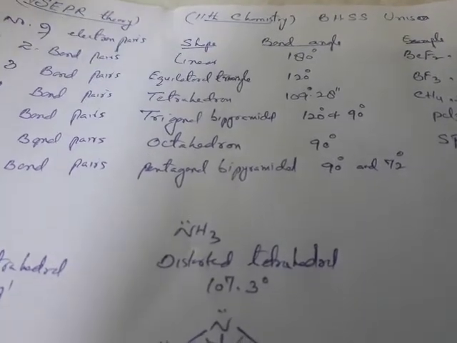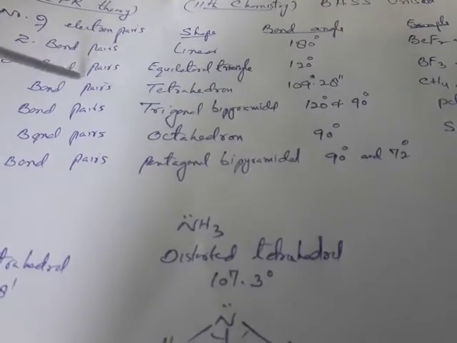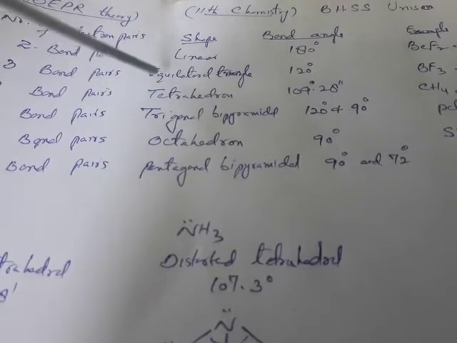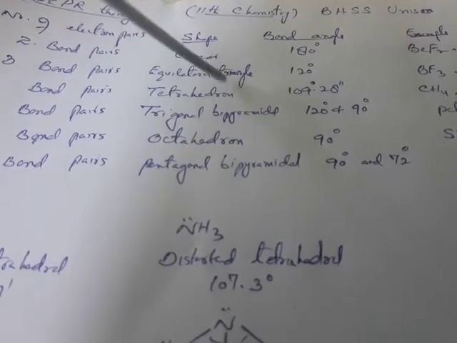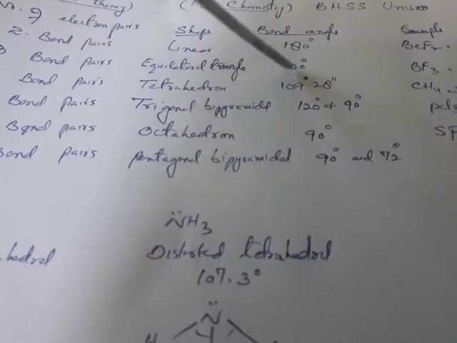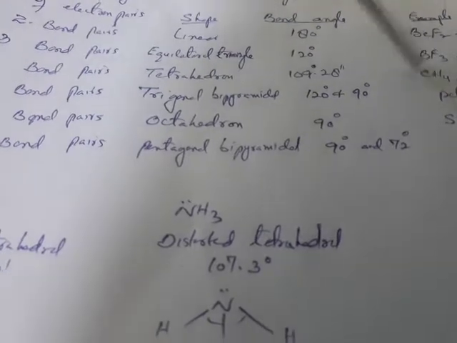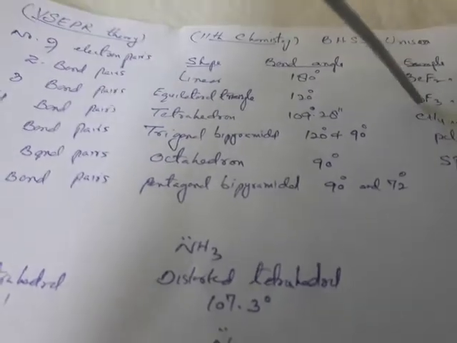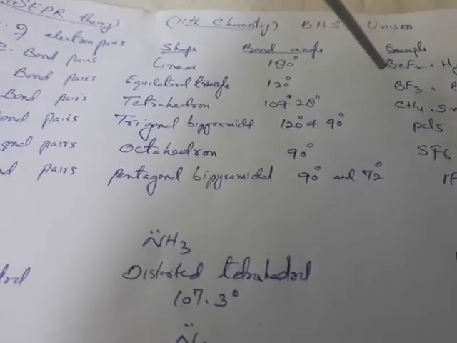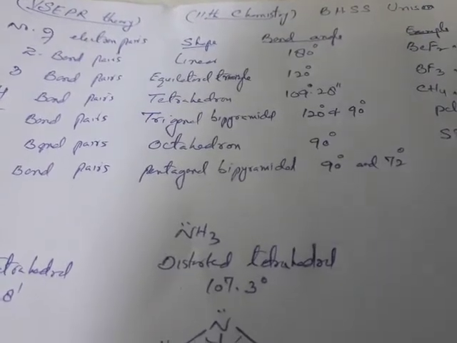Now we have the molecules in which we have three bond pairs. The molecule will have an equilateral trigonal geometry, and the bond angle will be 120 degrees. Examples of this trigonal geometry are boron trifluoride and boron triiodide. These are examples of molecules which bear only bond pairs, and that too only three bond pairs.